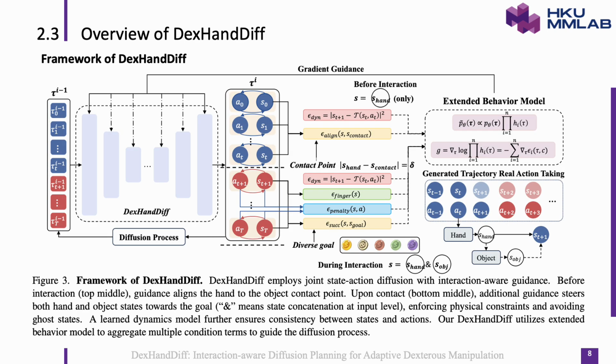The DexHandDiff framework has 3 main components. During training, we learn a joint state action diffusion model that outputs both hand joint configurations and object poses. We also train behavior models, each encoding task-relevant guidance, such as alignment or contact constraints. At inference, we sample noisy trajectories and iteratively apply guided reverse diffusion. At each step, the diffusion model predicts a partially denoised trajectory, and we add gradients from our guidance energy to bias the sample toward physically valid, task-relevant behaviors.